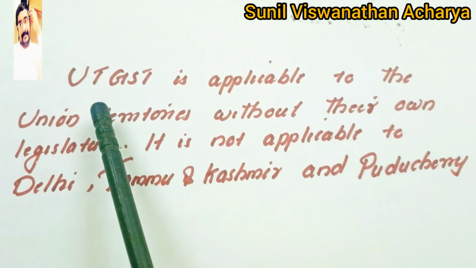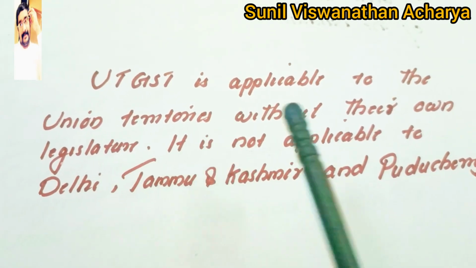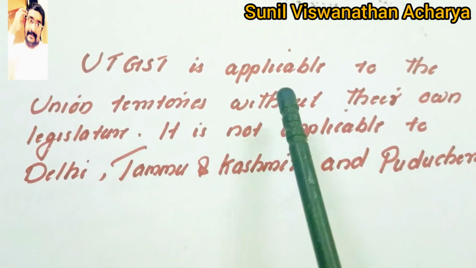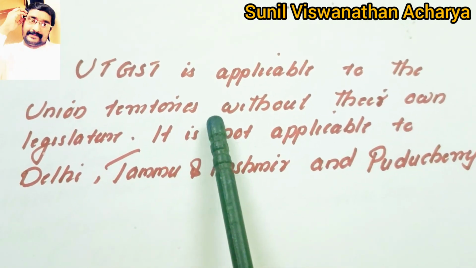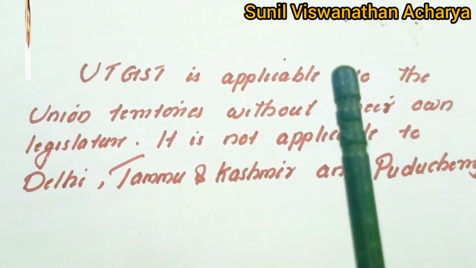You should remember UTGST is applicable to the union territories without their own legislature. Which union territories do not have their own legislature, such union territories, any transaction happening within.